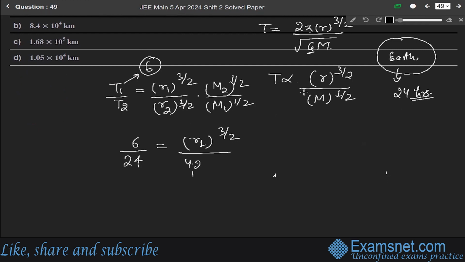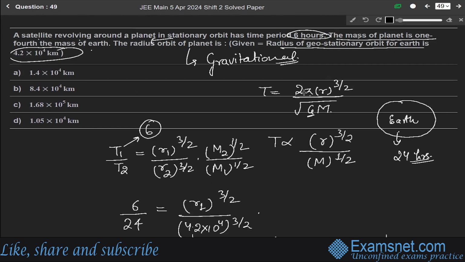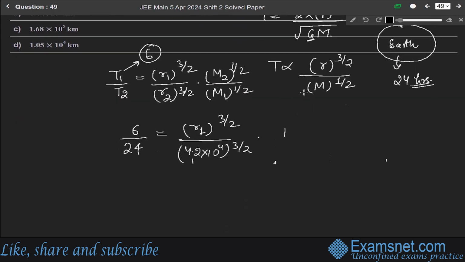So we write it as 4.2 into 10 to the power 4 raised to the power 3 by 2 into M2 over M1. And in this question, it is given that the mass of the planet is 1/4 the mass of the Earth. Okay. So it will be like this, 1 by 2. So solving it, we get this cancels. So we get this 6.